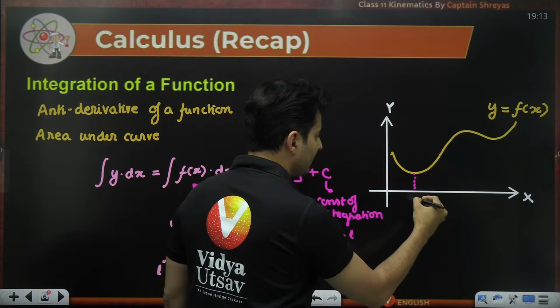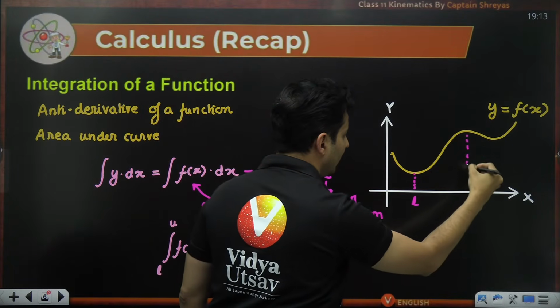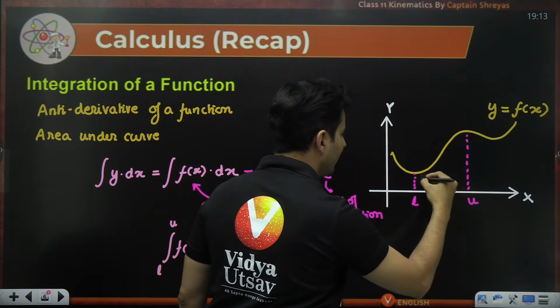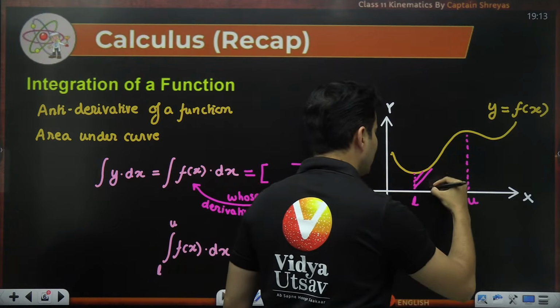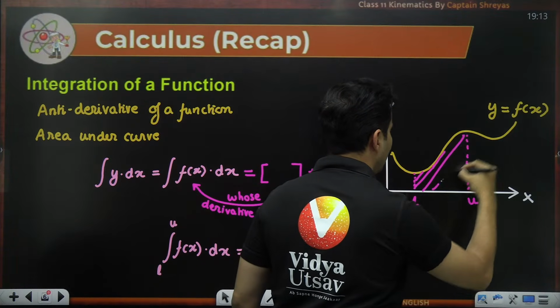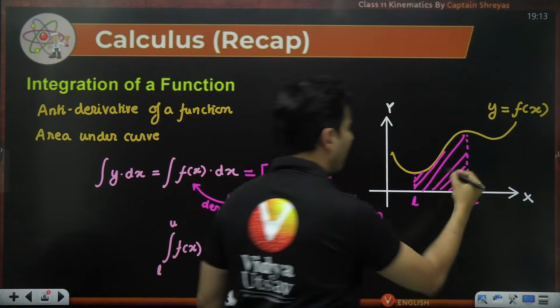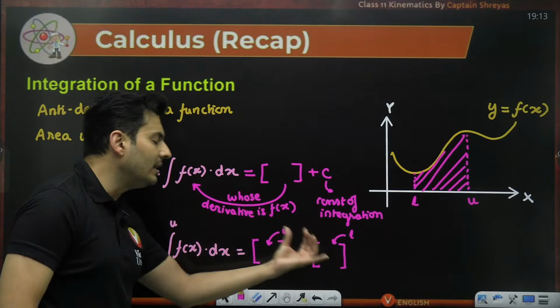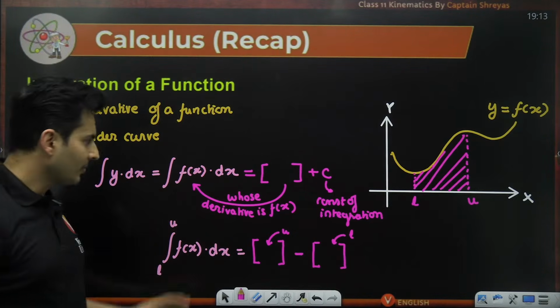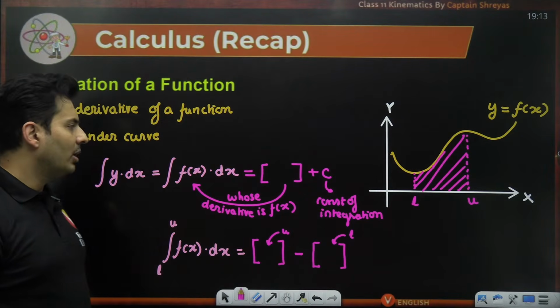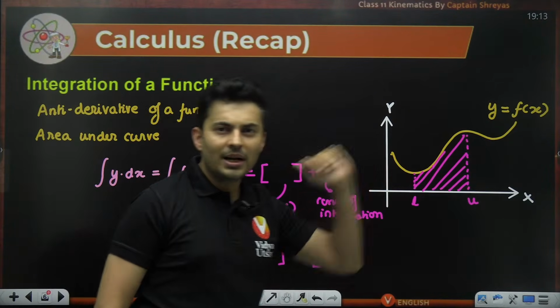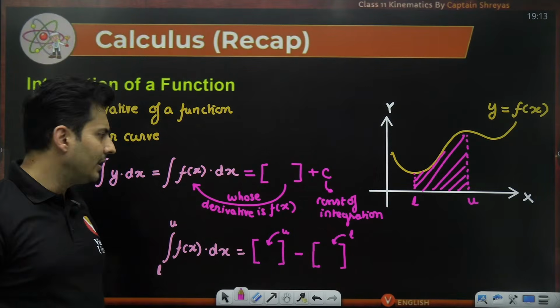Meaning, if this is the lower limit and this was the upper limit, in this particular region, whatever is that area, is given by the integration of that function from one point to the other point, lower point to the upper point, one location to the other location. What is the area under the graph?